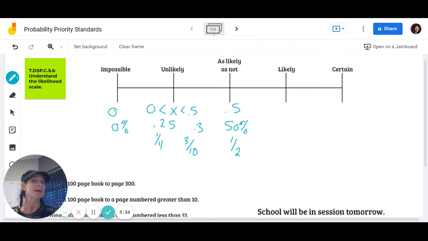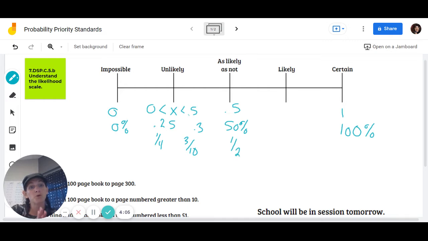So if something is likely to occur, that means it's somewhere greater than half, not half, because half is exactly equally likely, but less than certain. What number do you think certain might be? And everyone said 1. Yeah, certain is the number 1. If something is absolutely going to happen, the likelihood is 1. That percent is 100%, and we don't have to write that as a fraction because it's the whole number 1.